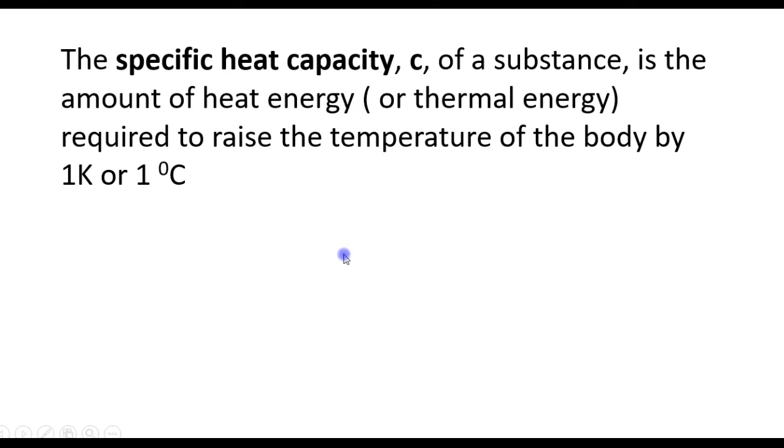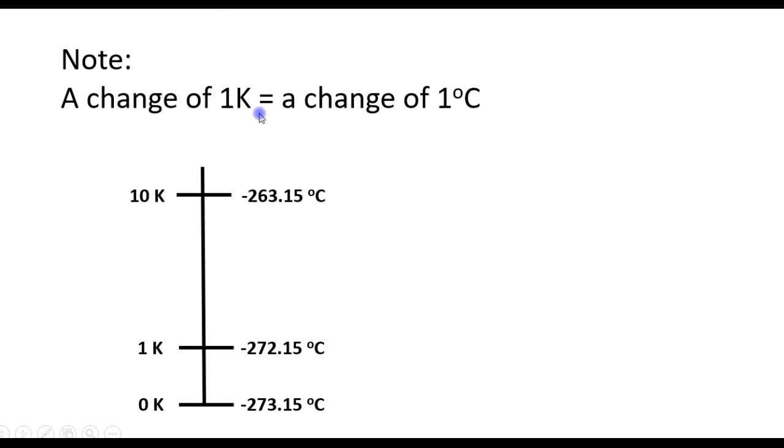Note that a change in temperature of 1 Kelvin is the same as a change in temperature of 1 degree Celsius. For example, on the Kelvin scale, 0 Kelvin is equivalent to minus 273.15 degrees Celsius. So the values are not the same. But the scale has been made such that an increase in 1 Kelvin is the same as an increase in 1 degree Celsius. So 1 Kelvin is equivalent to minus 272.15 degrees Celsius. Both have increased by 1 degree.